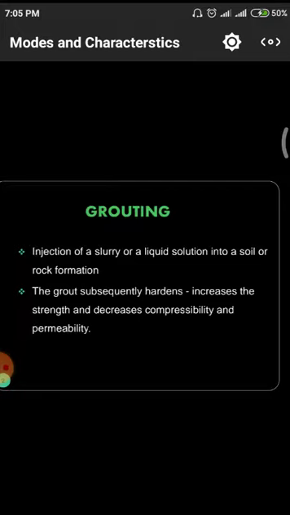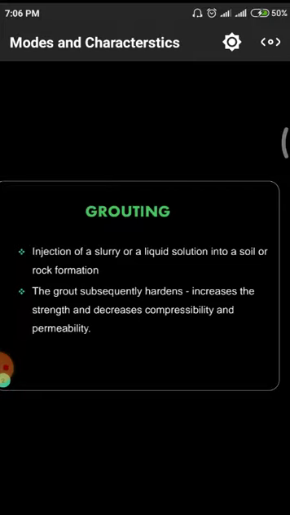In those cases we drill a small hole into the ground, and we pump in semi solid materials which have a filling property, so that the material settles into the voids, and the total soil is in a densification mode, so that we can go for construction without any risky conditions.